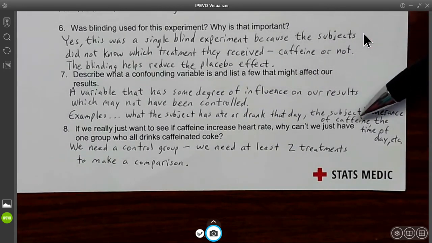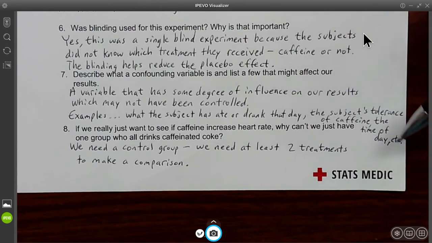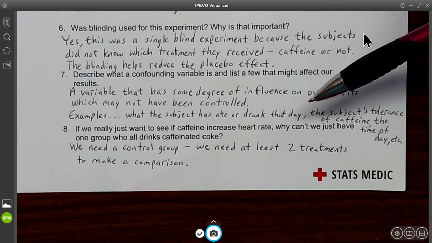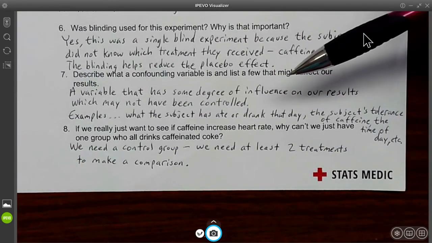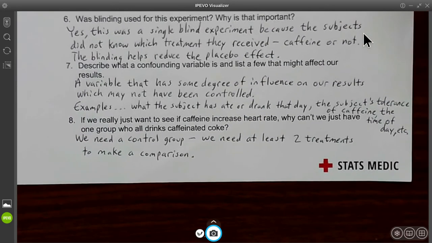Also, a subject's tolerance to caffeine. Maybe somebody that drinks caffeine constantly isn't going to be affected by whatever dosage that Mrs. Gallus gives them. The time of the day might have an effect too. Did the student just roll out of bed in the morning, or have they been up and around and going for a while? Those are all confounding factors that could affect our results that we really can't control. So we just have to live with that as part of our survey and experiment.